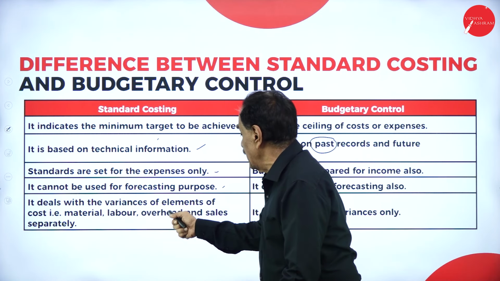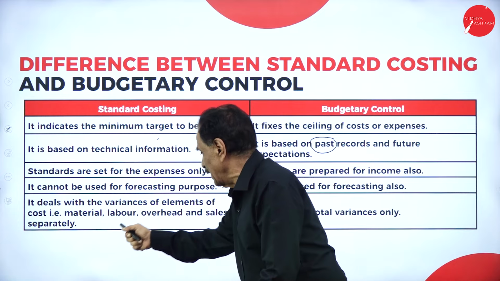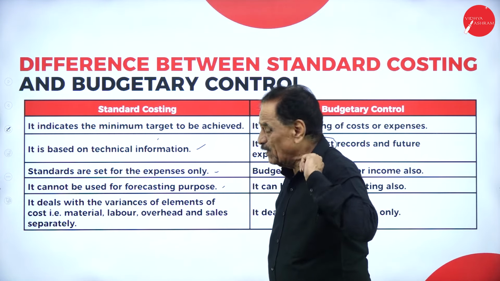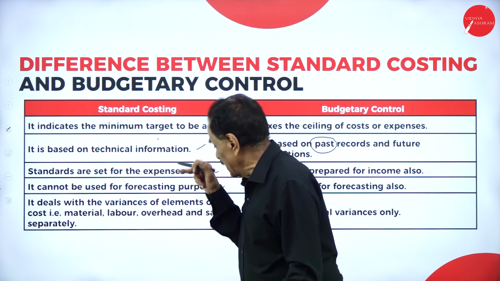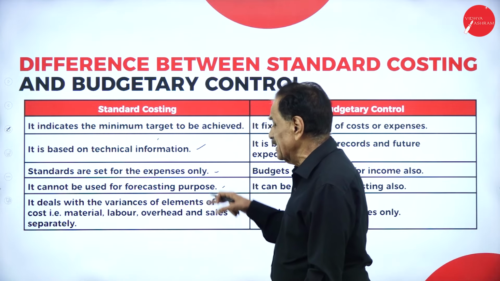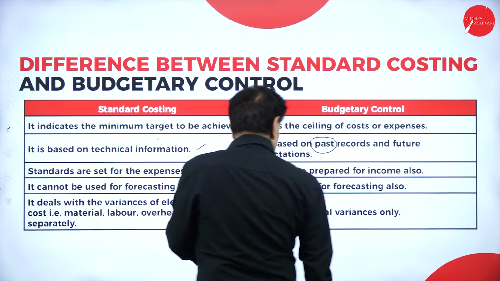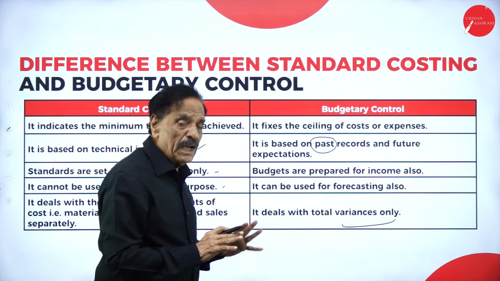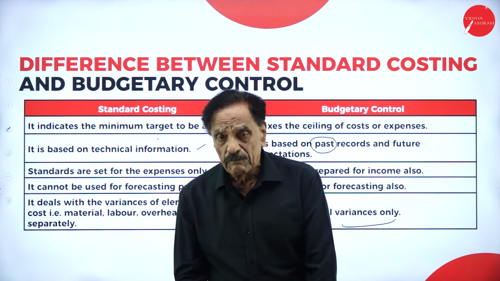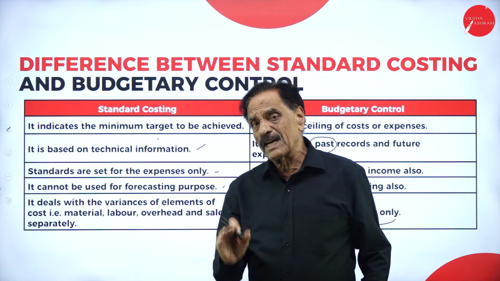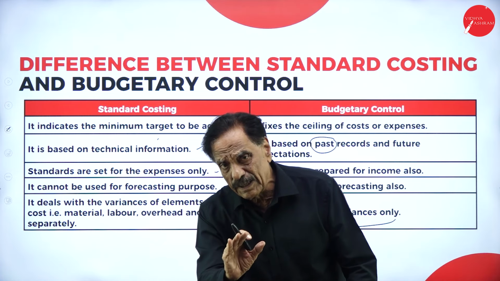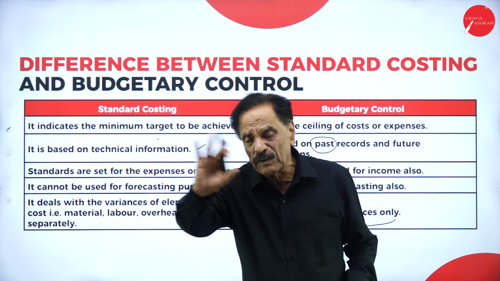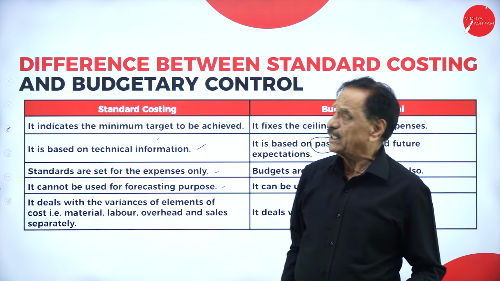Standard costing deals with the variance of elements of cost: material, labor, overhead, and sales separately. So we are going to study material variance, labor variance, overhead variance, and sales variance. Budgetary control deals with the total variances only. Understand? This will be asked for 10 marks. The major questions in the examination will be on material variance and labor variance. Variance means how much difference there is from the standard cost.